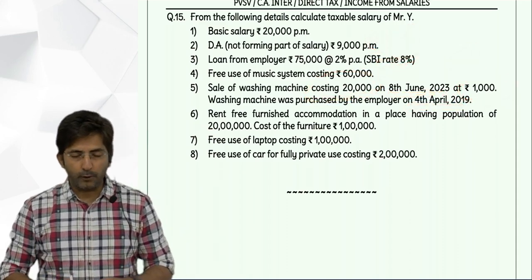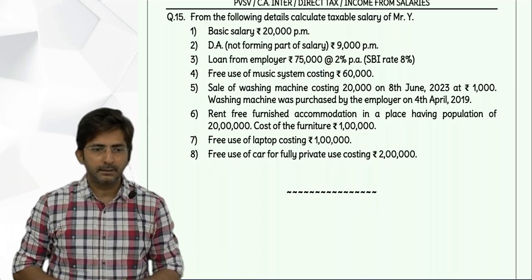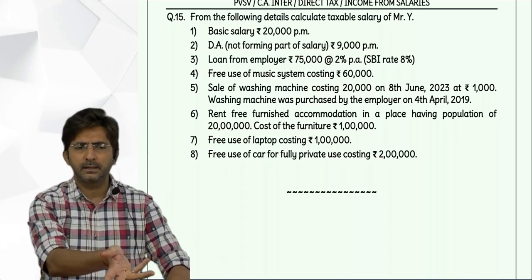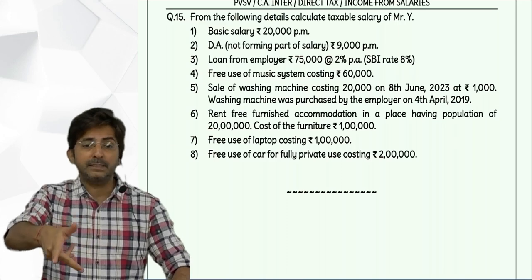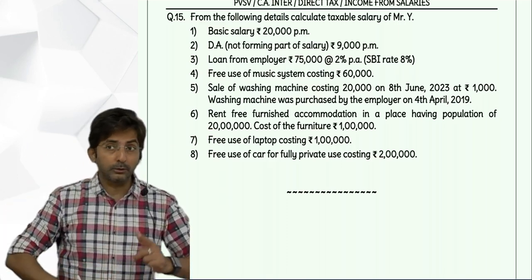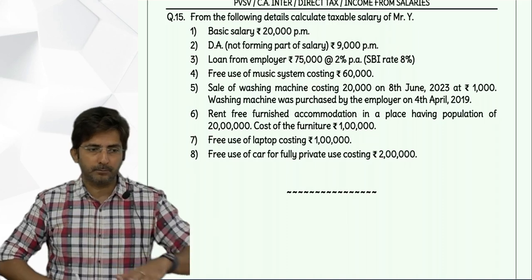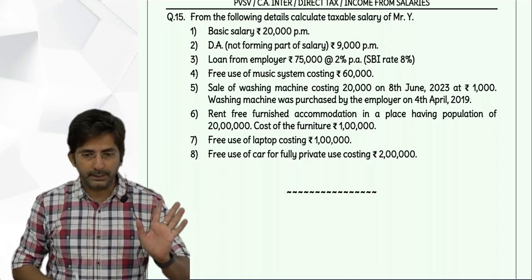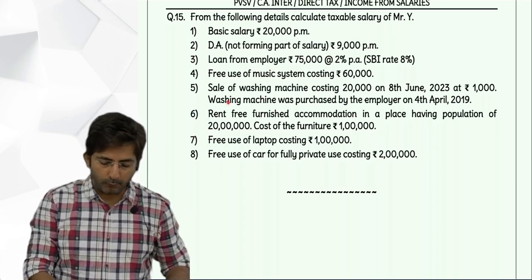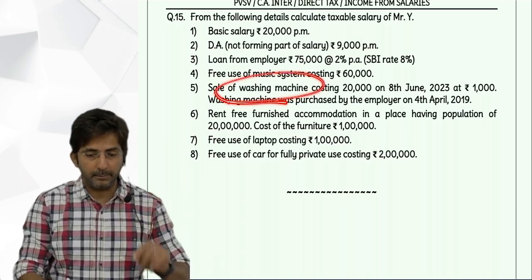Tell me what is the formula of transfer of movable asset? WDV minus selling price. Whatever may be the asset, the formula is the same, WDV minus selling price. But depending upon the type of asset, we decide how to calculate the WDV. What was the rule? For computer, WDV is calculated by 50% depreciation. For car, 20%. And for others, 10% straight line method. So this is a case of washing machine, means other assets, so you will take straight line method.